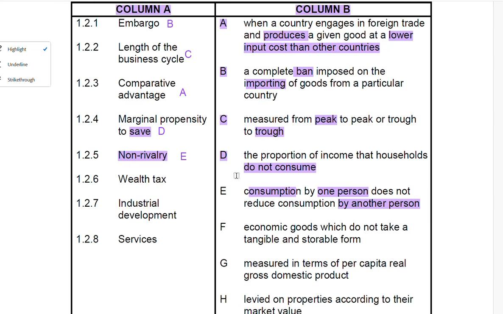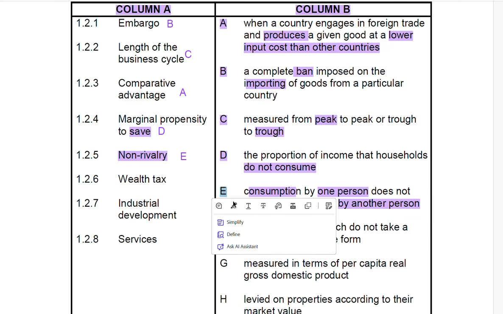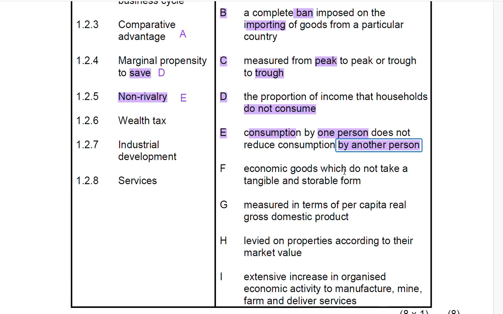If you are left with few things to choose from, it helps you now because you have gone through a lot. You are left with only 4. So what are we looking for? We're looking for market value. If you're looking at F, there's nothing that talks about market value. If you're looking at G, there's nothing talking about market value. And if you're looking at H, there's nothing also that talks about market value.